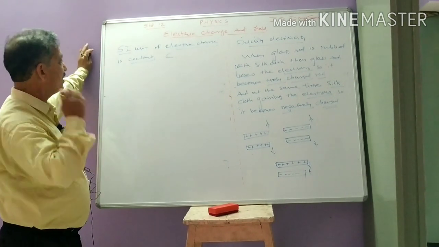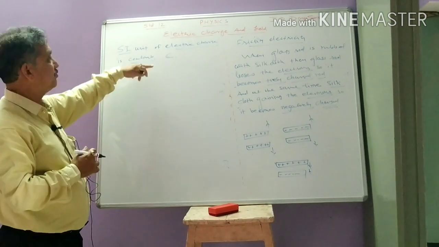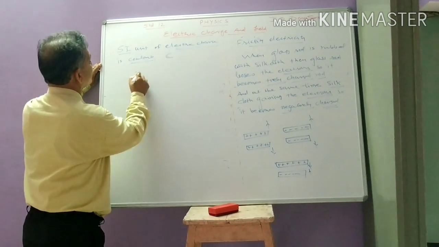The SI unit of electric charge is coulomb. So let us see the definition of 1 coulomb.